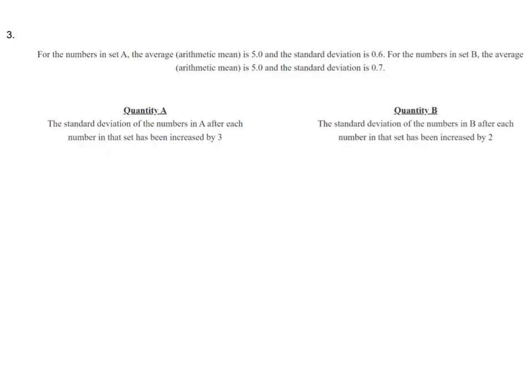So in case of both A and B, there is no change in the standard deviation because adding or subtracting a value doesn't change the standard deviation. The standard deviation for A was 0.6 and for B it was 0.7. So the answer will be B is greater, 0.7 is greater.